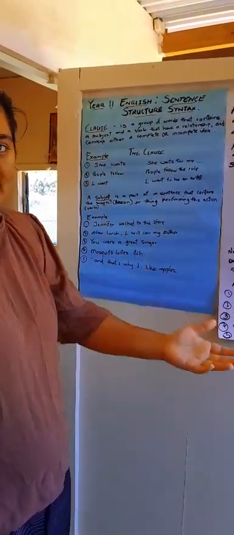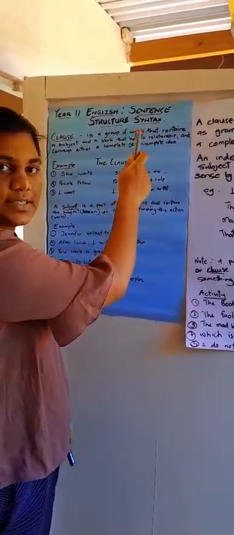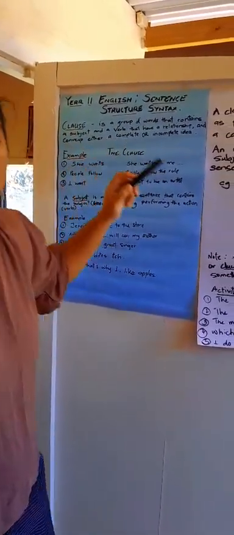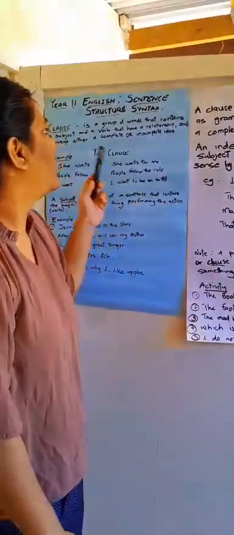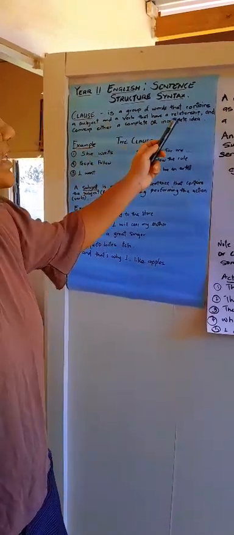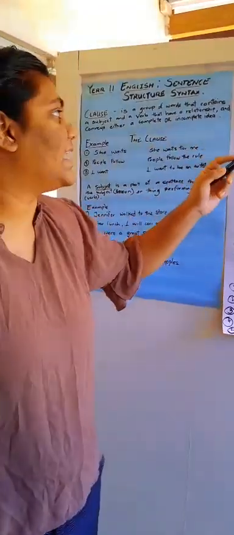So let's start. Today we will be learning about sentence structure, syntax, and clauses. So class, what is a clause? A clause is a group of words that contains a subject and a verb that have a relationship and conveys either a complete or incomplete idea.